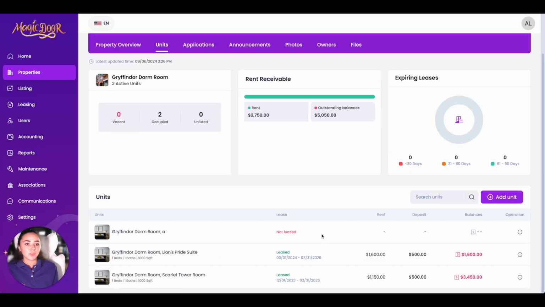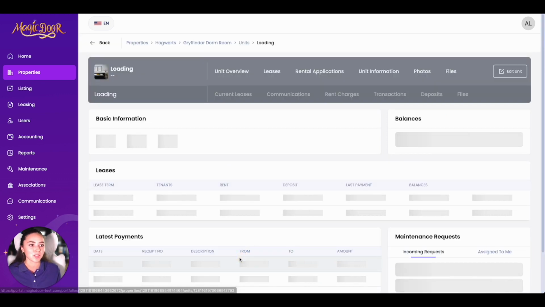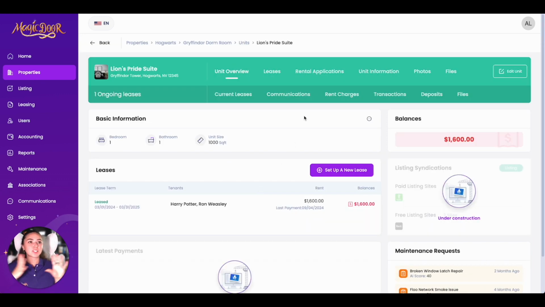If you have a lot of units within a property and you're looking for a specific one, we also have a search bar which will help you find your units quickly. So we simply went to properties, we had our portfolio overview, you click on a portfolio to get your property overview, and then you click on units, and then when you want to access a specific unit, simply click on the unit down here. Now, this is going to bring up all the information pertaining to this unit, the leases, the tenants, anything you need to access that has to do with this unit can be found here.